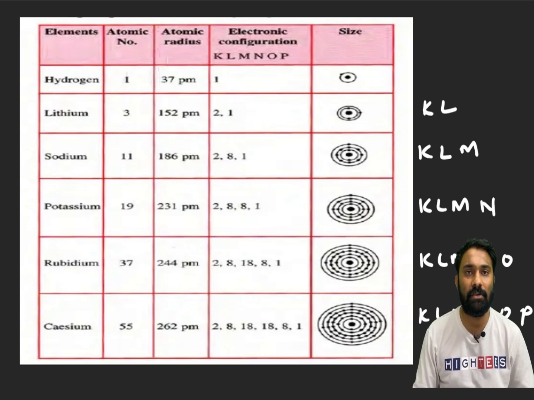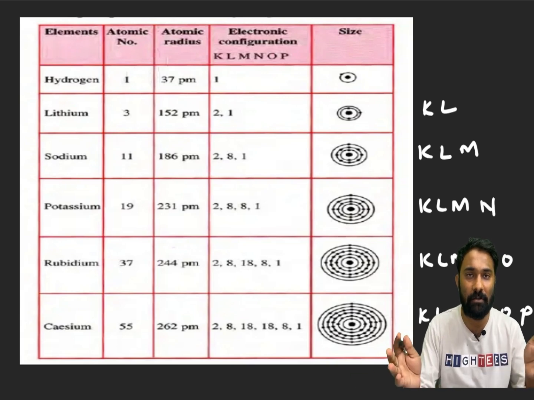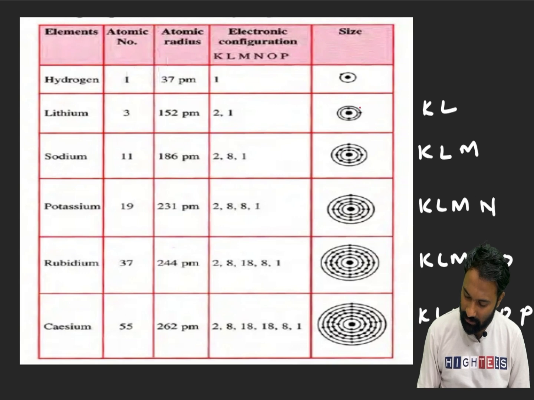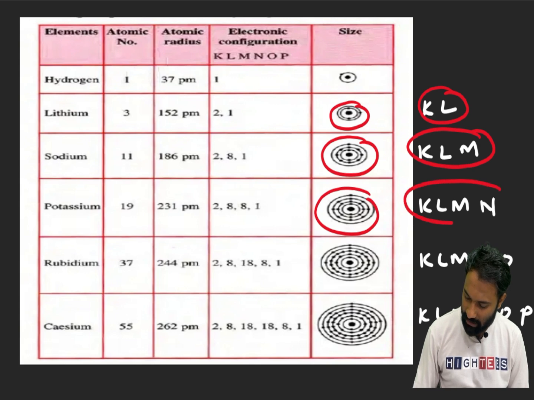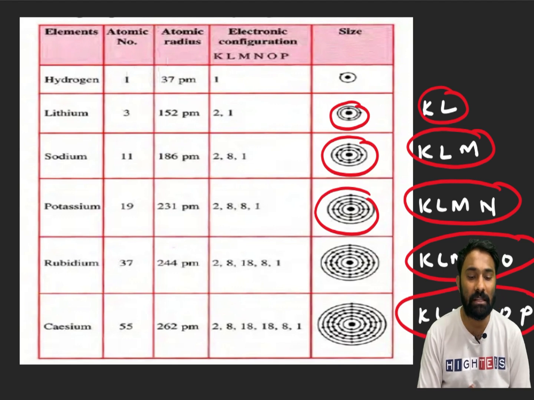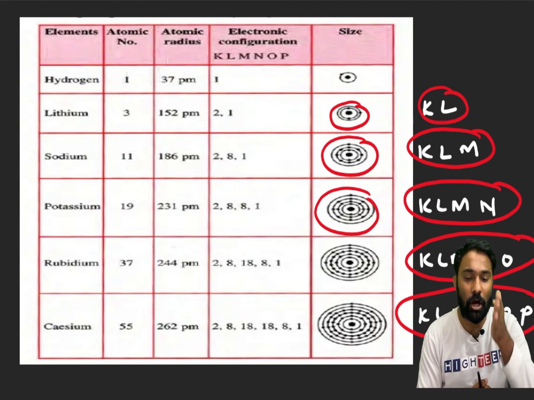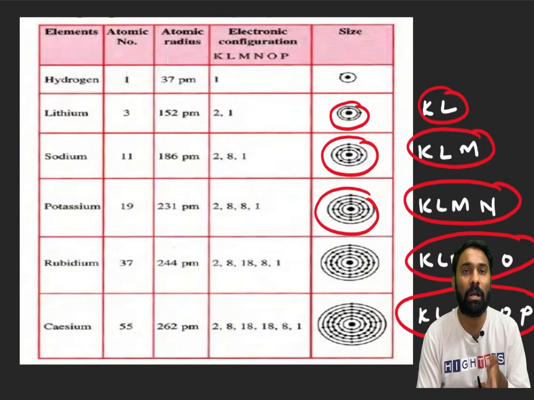So obviously if a new shell is added, atomic size will increase. Lithium's size is this much only. Compared to lithium, sodium's size is higher. Next, potassium is higher, then rubidium, and last, cesium. So in general, from top to bottom in the periodic table, atomic size increases.